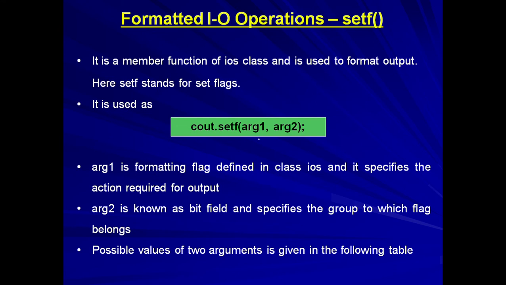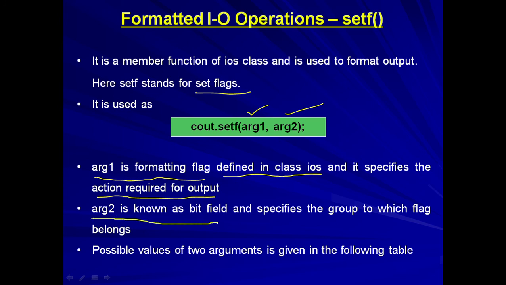Now there is another one, that is setf. Now this setf means basically set flags. These values are used to set the output formats. It is given something like this: cout.setf argument 1 and argument 2. These two arguments are used to set the values of the output format. Argument 1 is the formatting flag and it is defined in the class input output system, ios. It specifies the action required for the output. And argument 2 is basically the bit field, and it specifies the group to which the flag belongs.